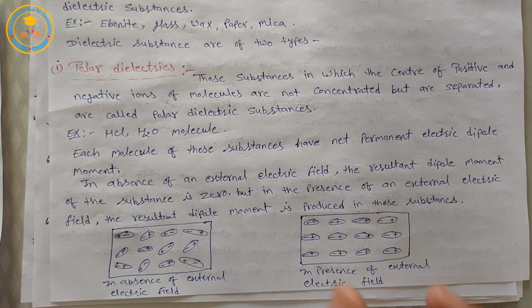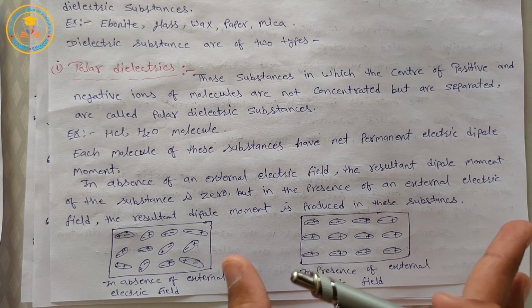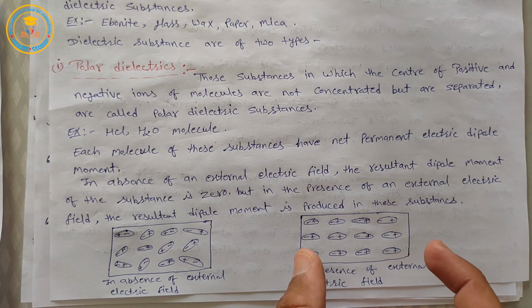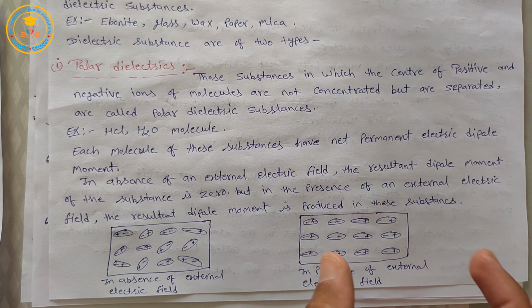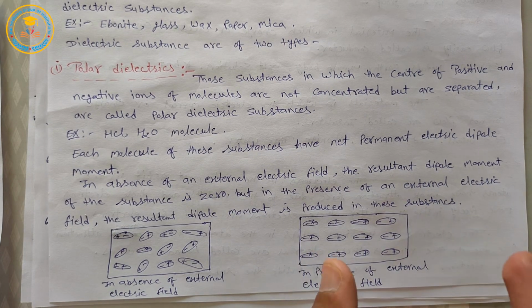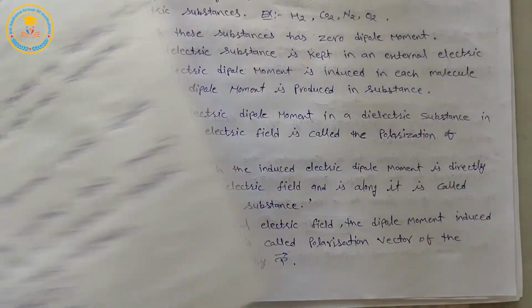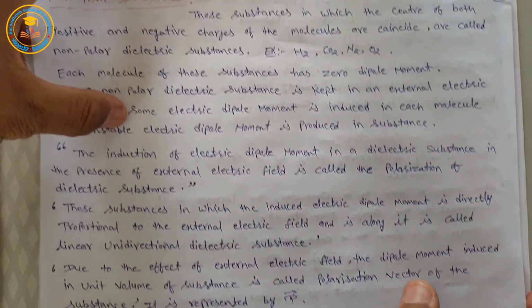So in this condition the resultant dipole moment is produced in this substance.